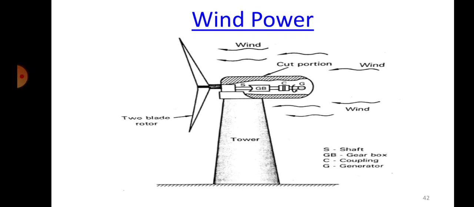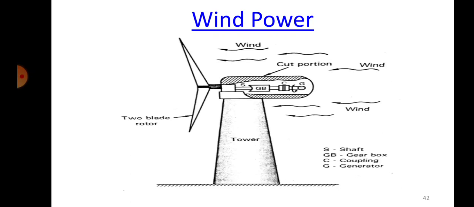But we are only studying that when the wind strikes the blades, they have to be in such a position that they utilize the energy coming from the wind and make the blades rotate. If you simply keep a blade with any structure, it may not be efficient.